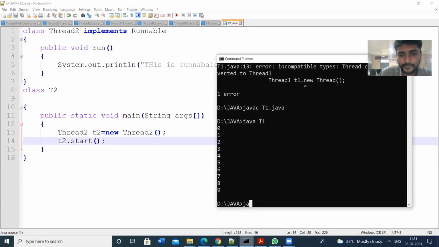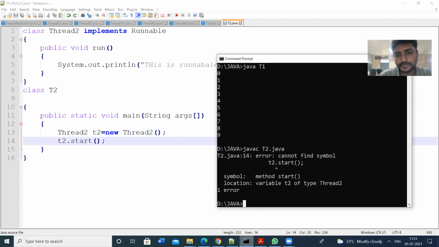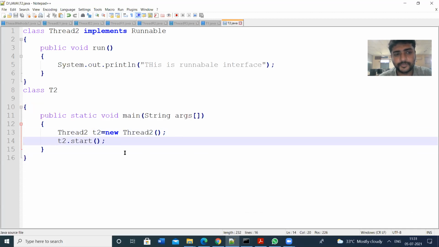So javac T2.java. Some errors: cannot find the symbol t2. T2 is an object for the class Thread2.